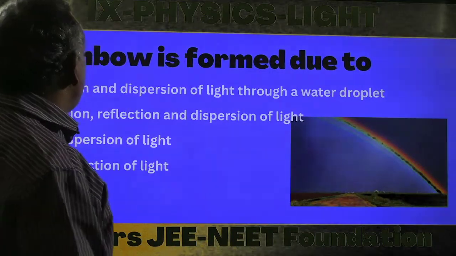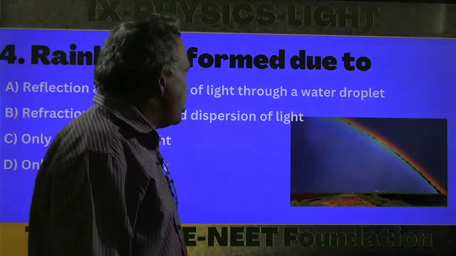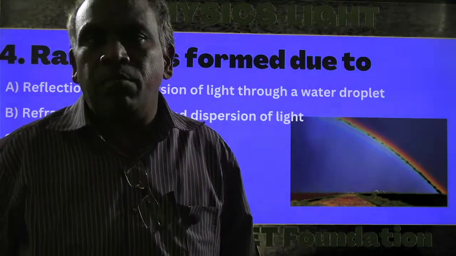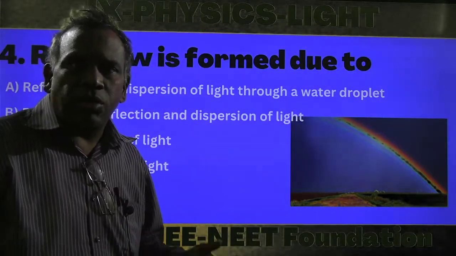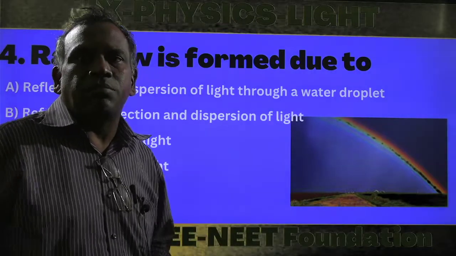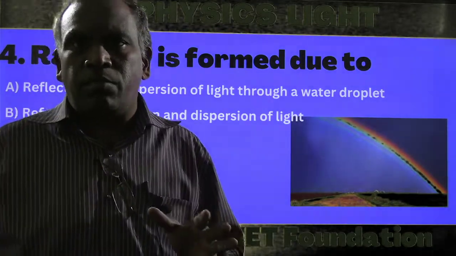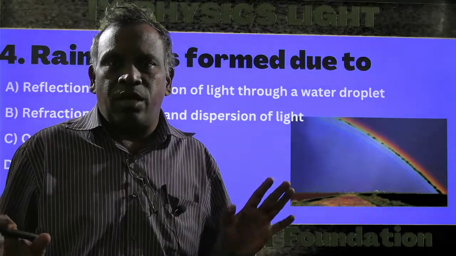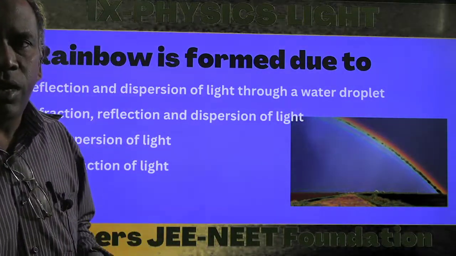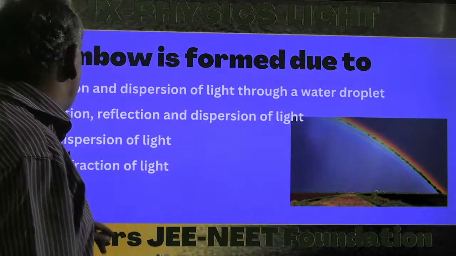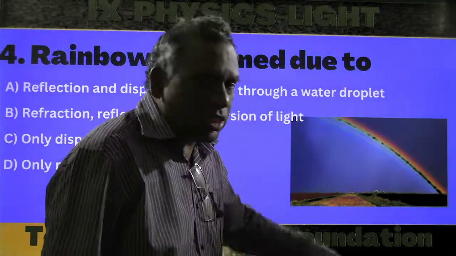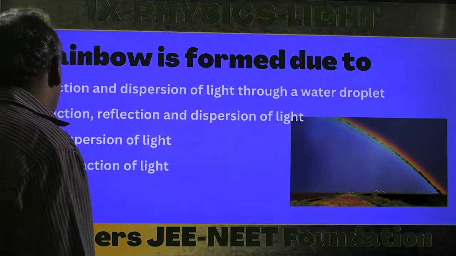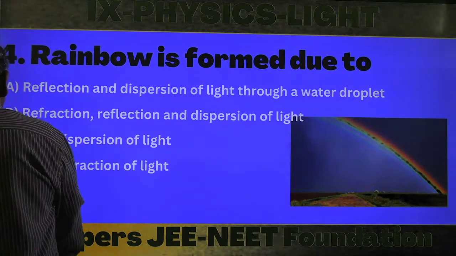So the next question: the rainbow is formed due to dash. Rainbow we observe whenever rains are coming or some thunders are in the atmosphere. It's a colorful phenomenon. So that colorful phenomenon, rainbow, is formed due to dash, the reflection and dispersion of the light, option A. And the next one is,